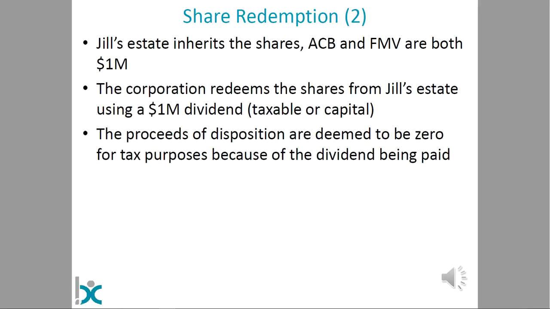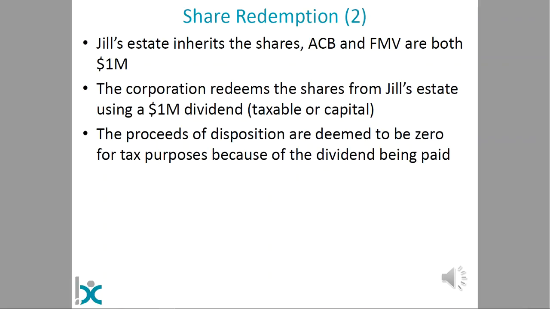At this point, the corporation redeems the shares. The shares cease to exist. They're no longer there from Jill's estate. Now they have to pay them something for that, so they pay a $1 million dividend. They might use a taxable dividend, in which case the estate's going to have the tax consequences associated with that $1 million dividend, or they may have a capital dividend.